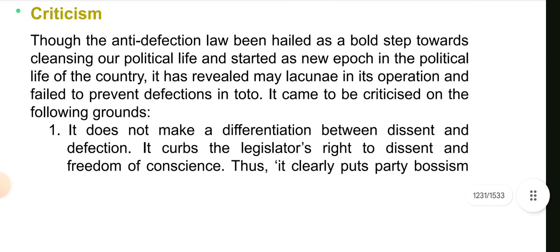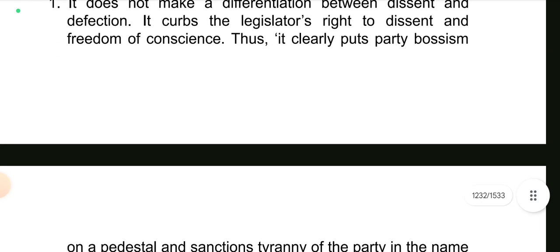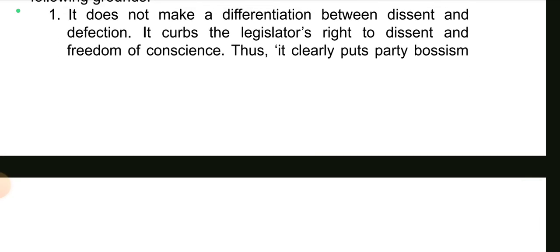Now, criticism. Though the anti-defection law has been held as a bold step towards cleansing our political life and started a new epoch in the political life of the country, it has revealed many lacunae in its operation and failed to prevent defections in toto. It came to be criticized on the following grounds. It does not make a differentiation between dissent and defection. It curbs the legislature's right to dissent and freedom of conscience.